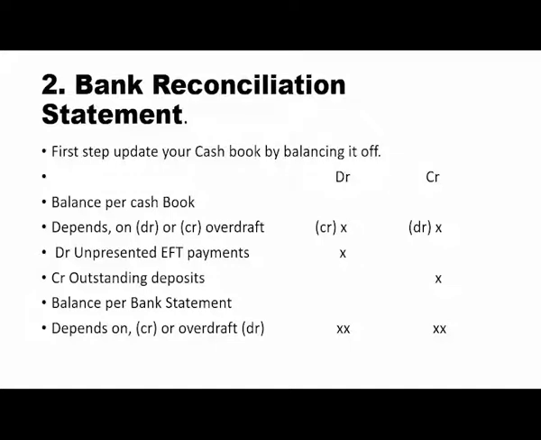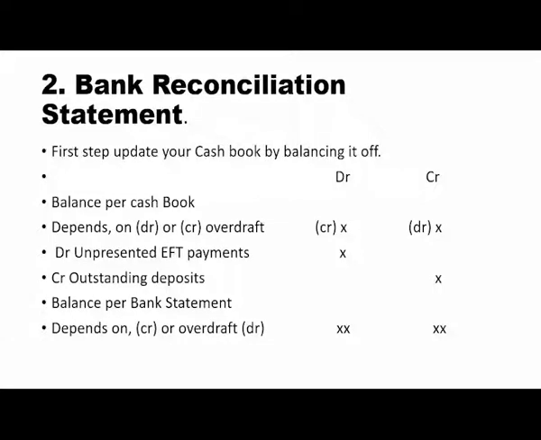Now, once your final bank balance is on the credit side, it means you have money in your bank account. But if your final balance in the bank is on the debit side, it simply means you're owing the bank. You do not have money in your bank account, so you're owing the bank. I would like to urge you to read further on these steps on how to do bank reconciliation statement. You must take note of the steps that I have indicated there.